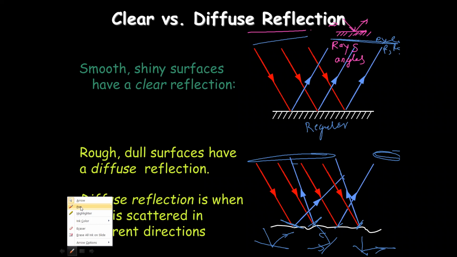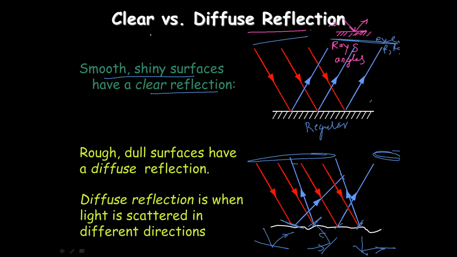The differences between regular and irregular reflection, they will ask as an important question, children. You draw the picture. This picture you will draw and explain the two lines. Regular reflection occurs on smooth and shiny surfaces. There you will get clear reflection and a clear image. And diffuse reflection occurs on diffuse or irregular surfaces.